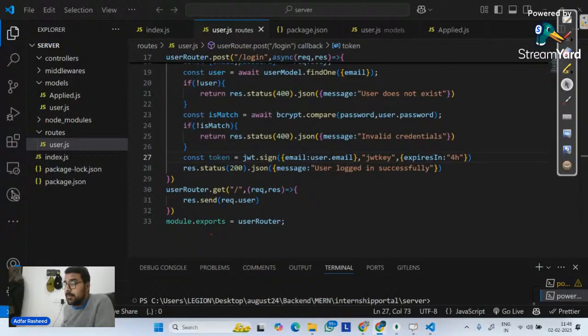Okay, hey guys, I'm back. So I hope this makes complete sense. Sir, for every route, will we have to send a server request to check the token? We will see that, how it will work. But as of now, I hope this makes complete sense, like how we will generate a token. We have to generate a token with a payload, which will uniquely identify that user, a secret key, which JWT will use internally to decrypt it later on to verify it, and then we tell it to expire. This token should expire in 4 hours.